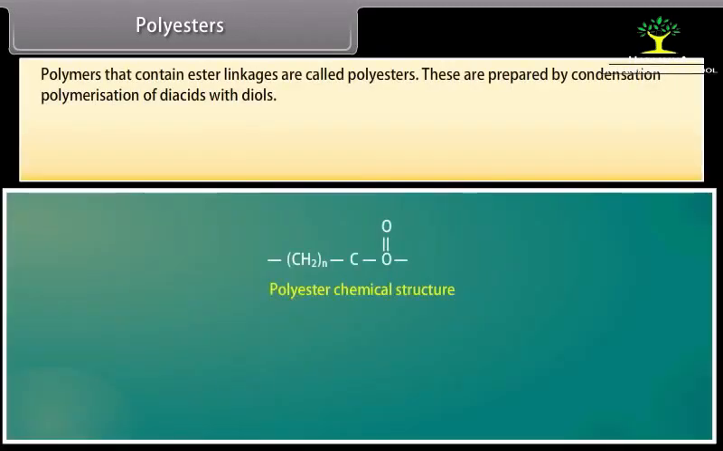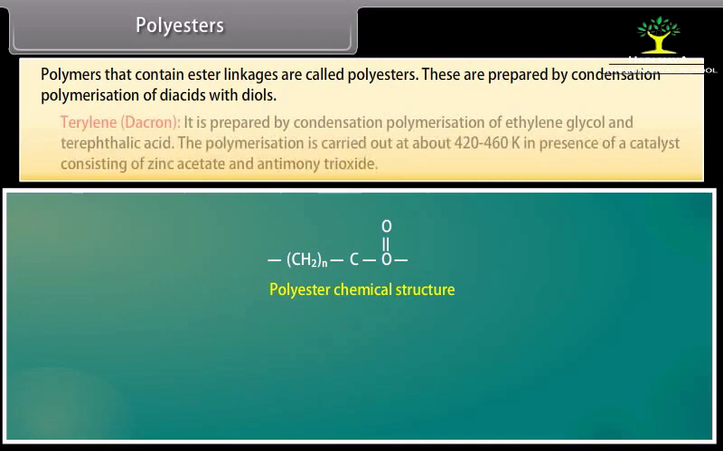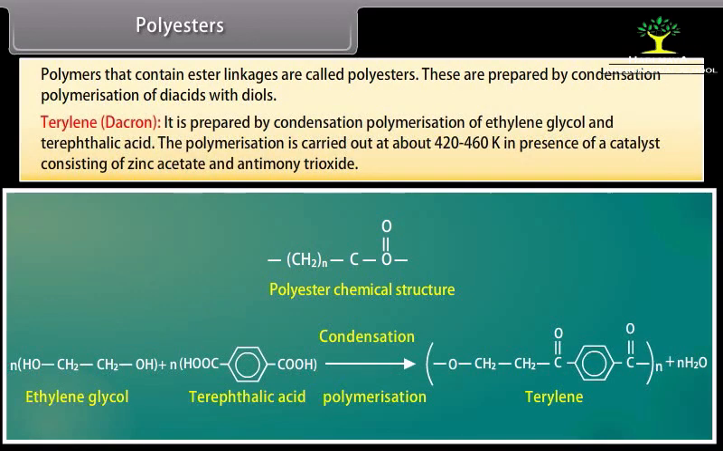Polyesters. Polymers that contain ester linkages are called polyesters. These are prepared by condensation polymerization of diacids with diols. Terylene, or Dacron, is prepared by condensation polymerization of ethylene glycol and terephthalic acid. The polymerization is carried out at about 420 to 460 K in presence of a catalyst consisting of zinc acetate